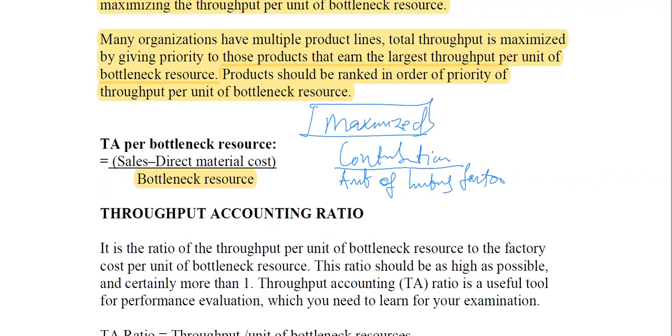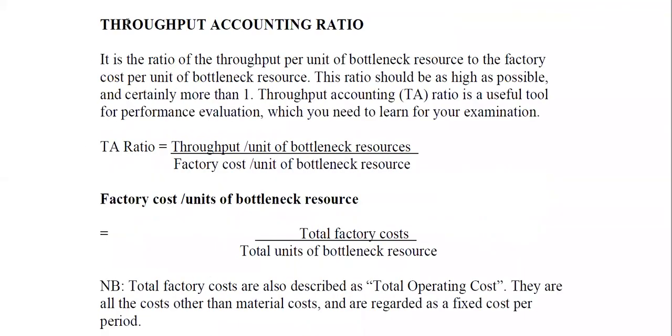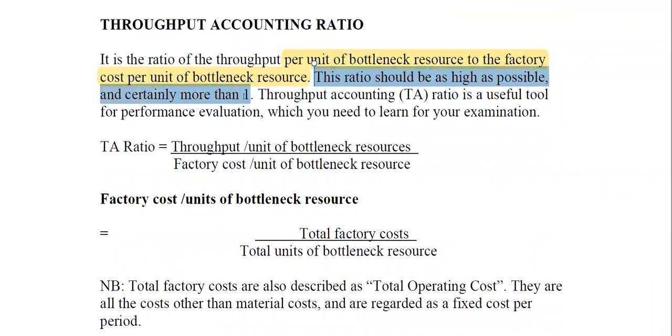One important concept that a lot of people always fail to use in the exam is the throughput accounting ratio. This will be used to measure the performance of products. It is a ratio of the throughput per unit of your bottleneck resource to the factory cost per unit of your bottleneck resource. Factory cost, conversion cost, operating cost, operating expenses, they are the same. This ratio should be as high as possible and should be more than 1.